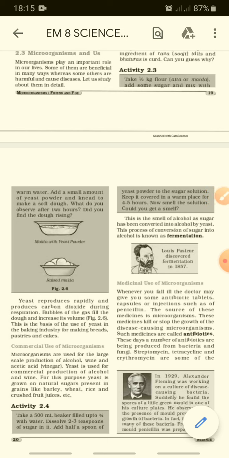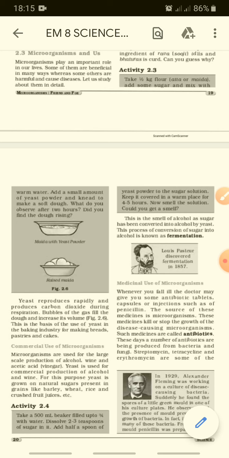Next, take a 500 ml beaker filled up to 3/4 with water. Dissolve 2 or 3 teaspoons of sugar in it. So what is taken? A beaker with 500 ml of water. Add half a spoon of yeast powder to the sugar solution. In this we have taken sugar solution. Keep it at a warm place for 4 to 5 hours.